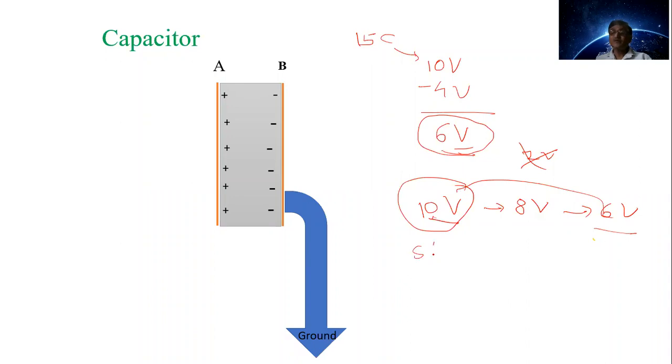To store high charges. स्टोअर हाय चार्जेस. बरोबर आहे. Store high charges comparatively at low potential. बरोबर, राईट, गुड.